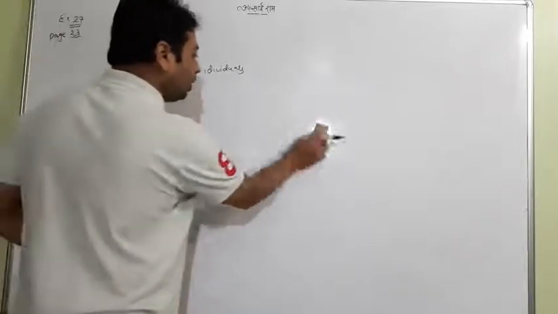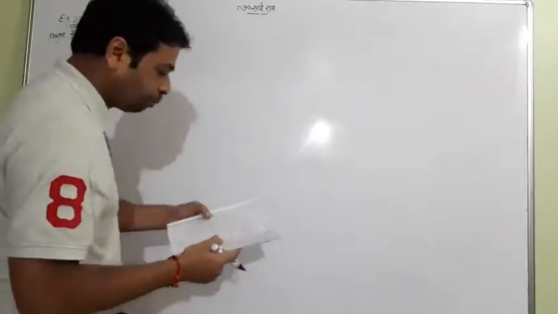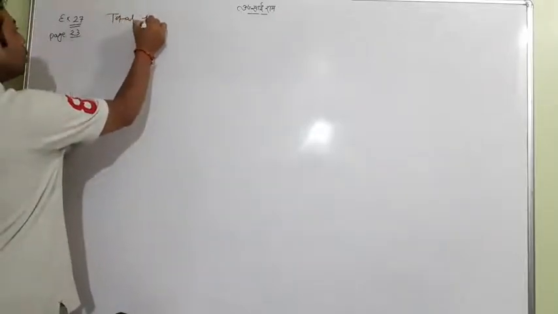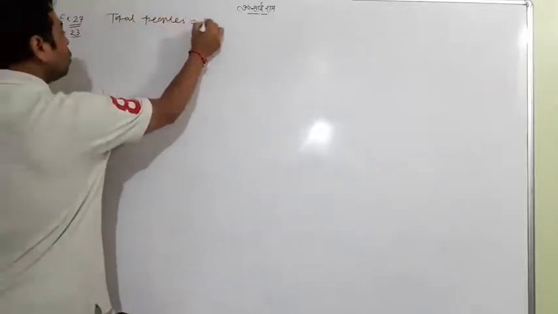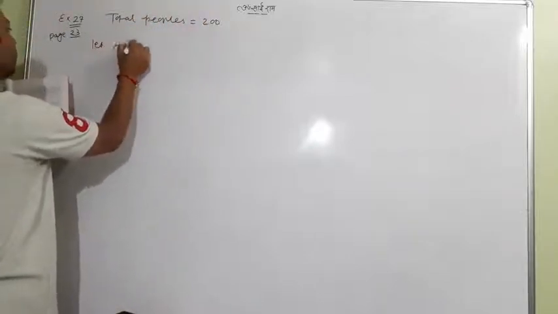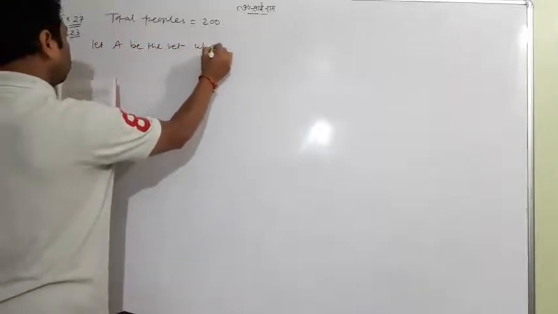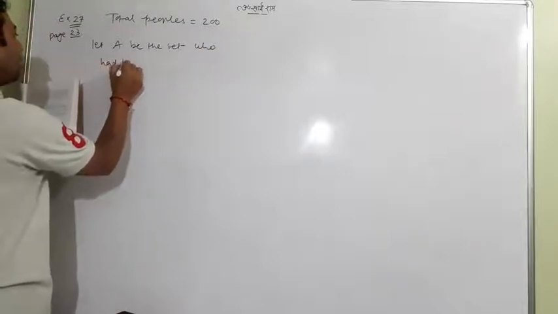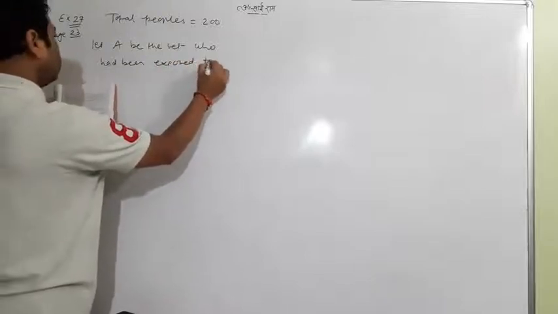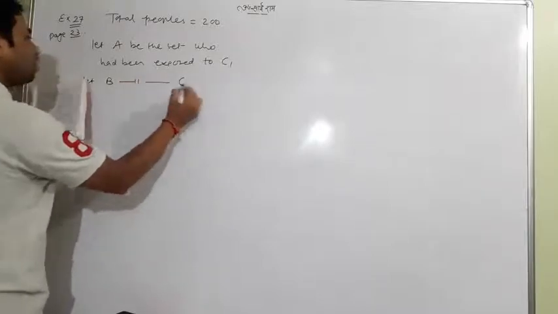Okay, slowly we can move to the next section. What do we ask and how can we find it out? Total number of people is 200. Let A be the set who had been exposed to chemical C1, and let B be the same for C2.